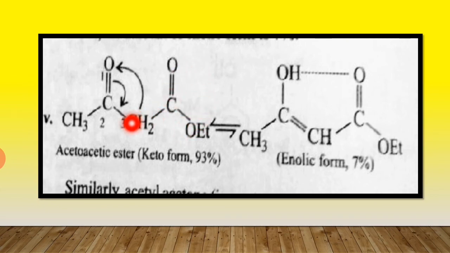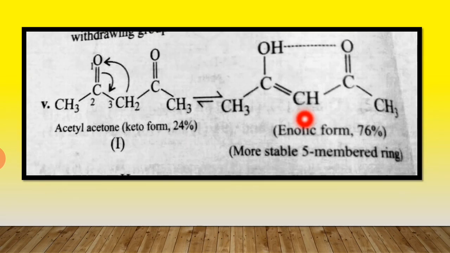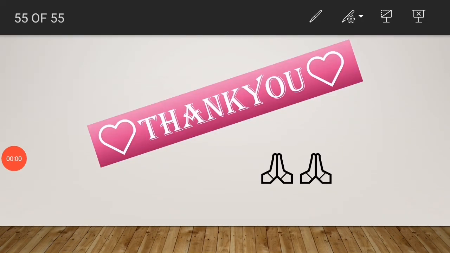R C double bond O O R, where R stands for the alkyl group, that is, this is the ethyl group. So the keto group is a better electron withdrawing group than the ester group. Hence this enolic form is more stable than that of the other types, like acetaldehyde or acetone. Understood? Thank you, all of you.